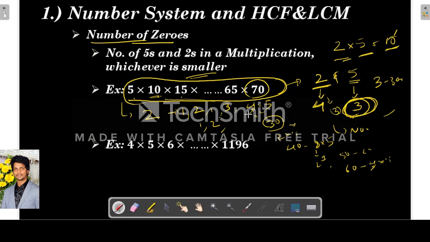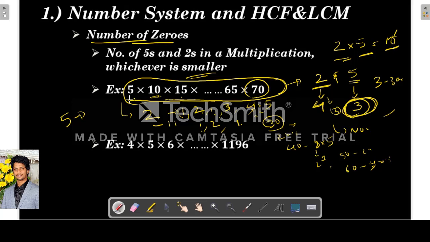Now next, finally, 70. 70 is 2 into 35, so only 1 2. So how many 2's are there? 1 plus 2 is 3, 3 plus 1 is 4, 4 plus 3 is 7, 7 plus 1 is 8, 8 plus 3 is 11. So the total number of 2's is 11. Now we will find out the number of 5's.